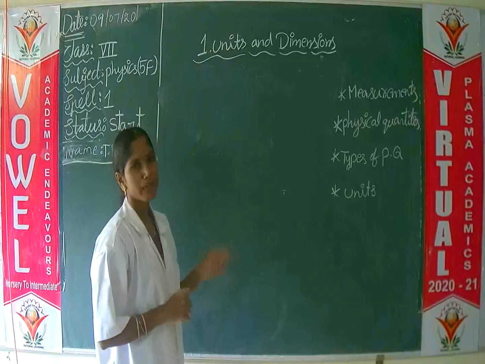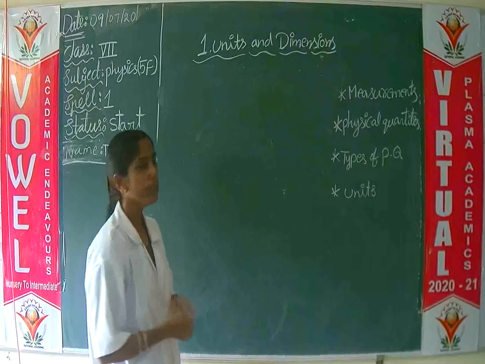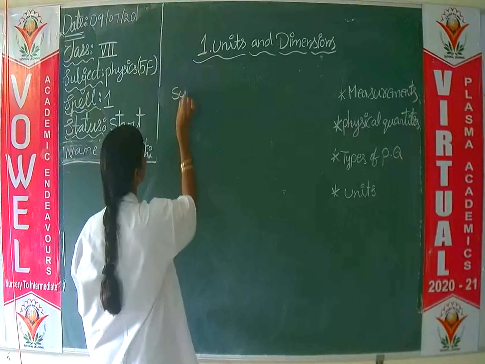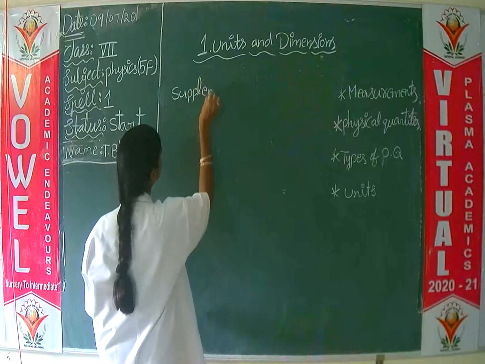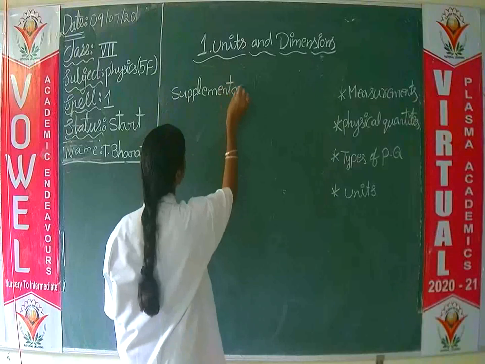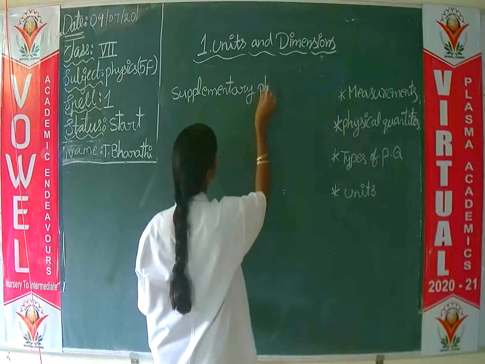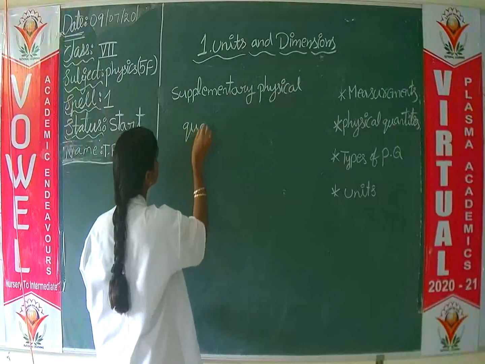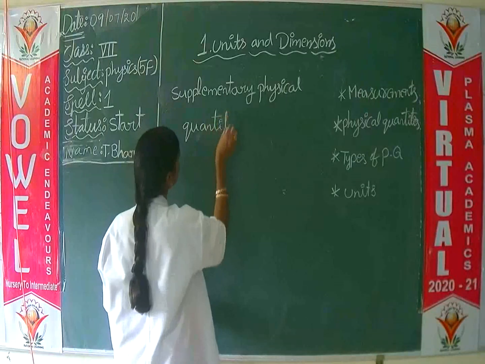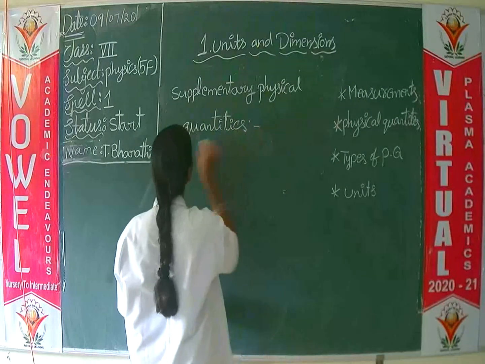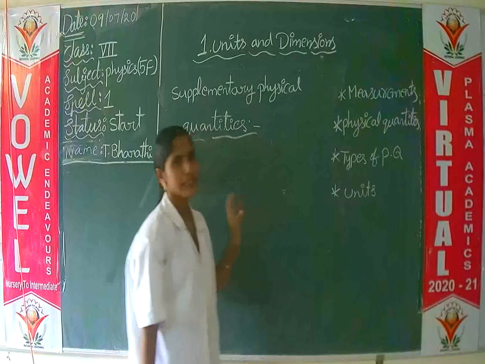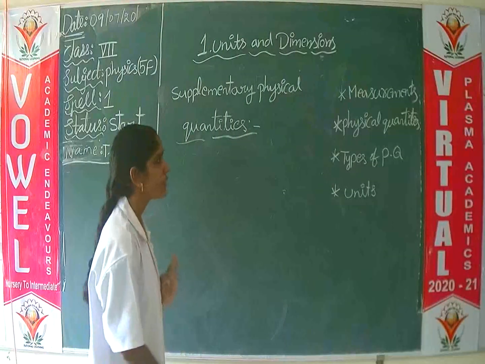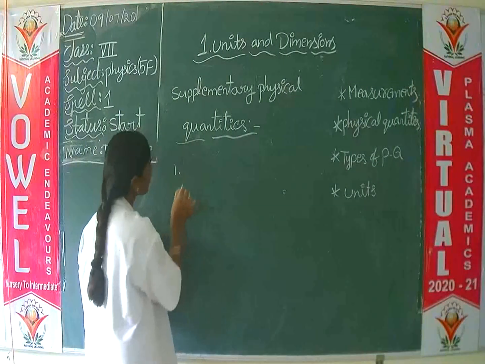Physical quantities are divided based on fundamental physical quantities. Here supplementary physical quantities are also there. Third one, supplementary physical quantities. Besides the fundamental physical quantities, there are two supplementary physical quantities. First one is plane angle.